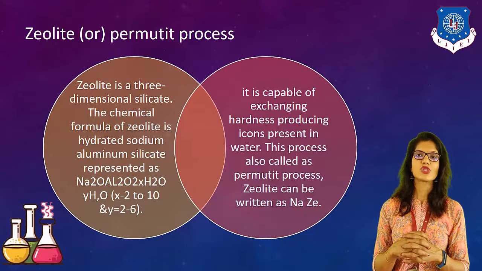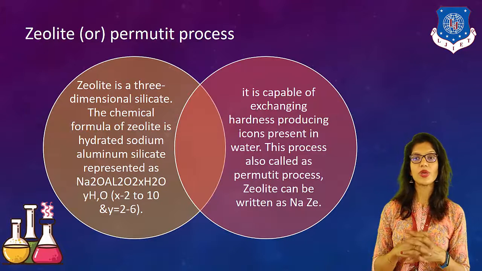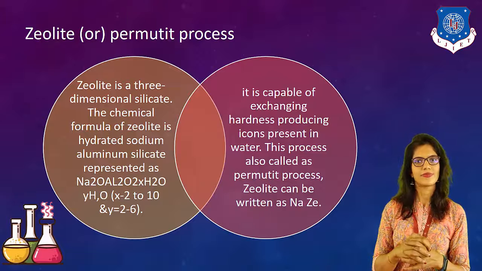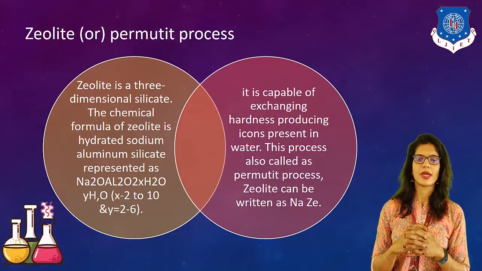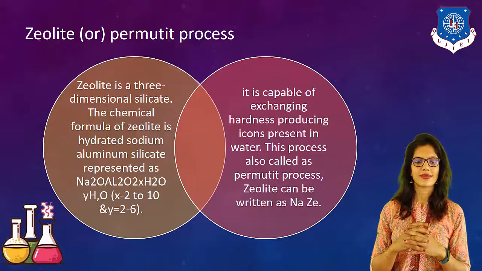Now, let's move on to the next one. Our next one is permutit process or zeolite process. Permutit or zeolite process is done using zeolite. So zeolite is a three-dimensional silicate.